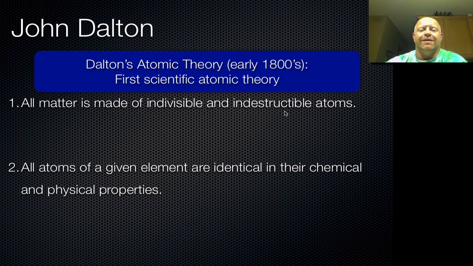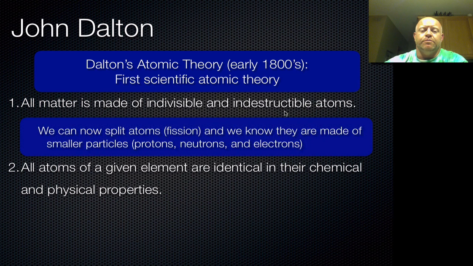We now know that this is not 100% true. We have been able to show that we can split atoms through fission, and we also know that the atoms are divisible. We can break them down into smaller particles such as protons, neutrons, and electrons. So his first atomic theory isn't considered to be 100% accurate anymore. We still use it as a baseline for what the atom is made of, but we also basically have modified it over that time to now include the idea of fission, protons, neutrons, electrons, and even more specifically now into the world of quarks and things that build the protons and neutrons.